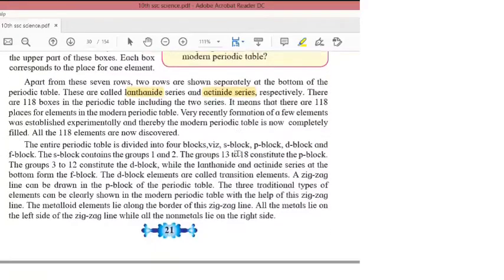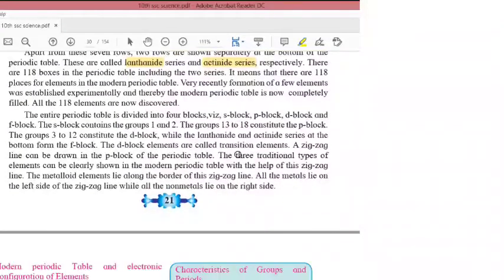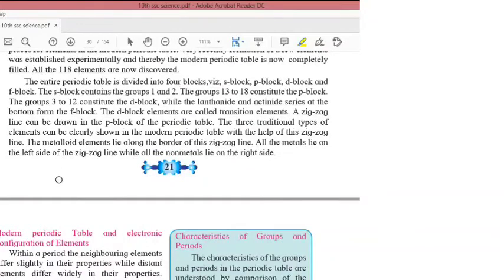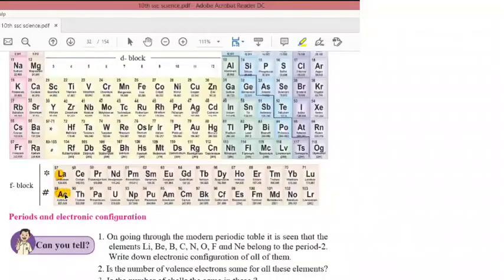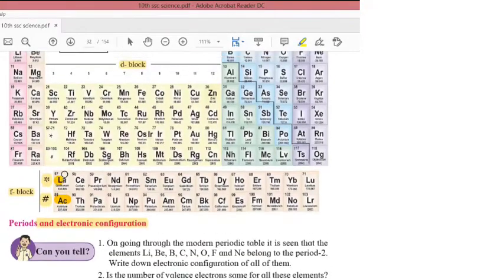You can see here in the periodic table, this is lanthanum and this is actinium. So that's why they are known as lanthanides and actinides.